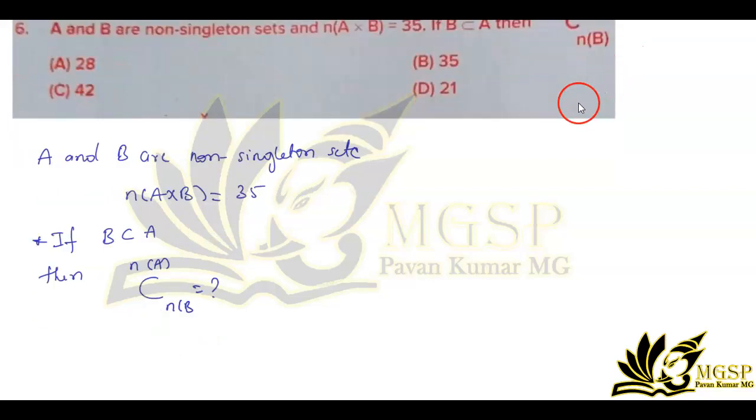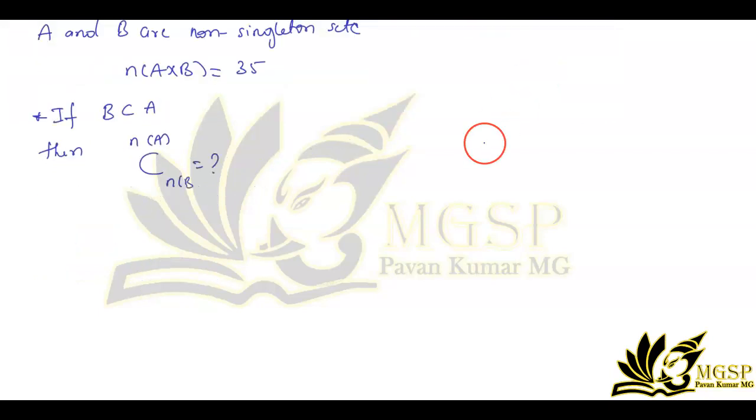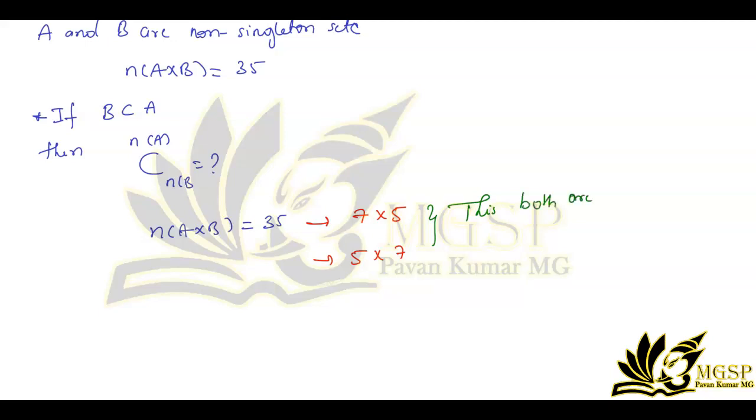How you can find this is easy. Now n of A into B is equal to 35. So 35 comes in which table? It comes in the 7 and 5 table. So one can write this as 7 cross 5, or 7 into 5, or 5 into 7. Here you have to keep note of one thing: these both are prime numbers.